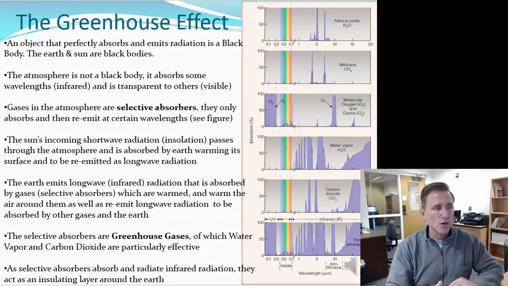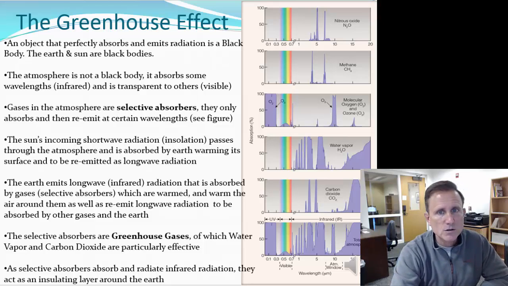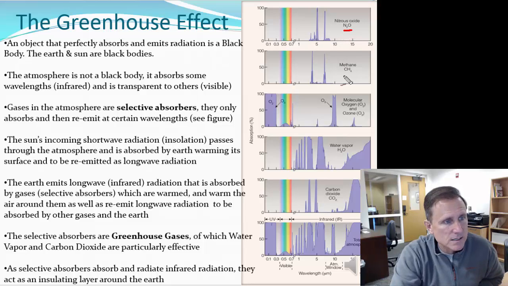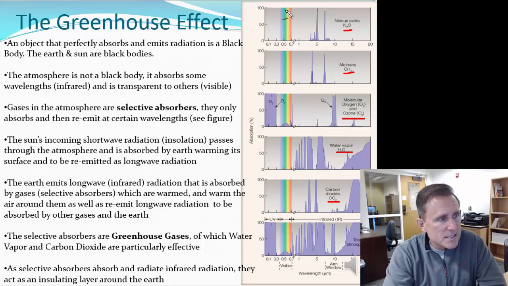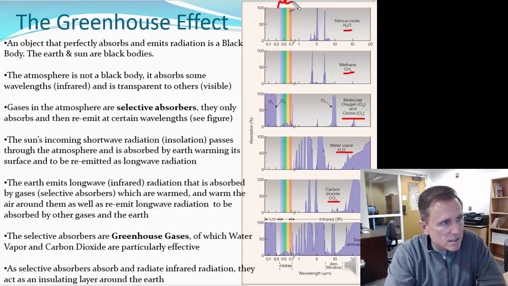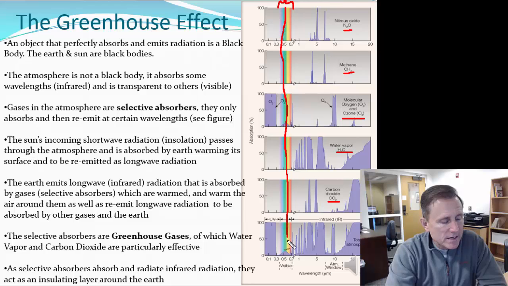All right, and this is how this works. Now, there's a lot of information here, but basically what you're looking at is all these different gases that we know as greenhouse gases: nitrous oxide, methane, oxygen, and ozone. Water vapor is the most important greenhouse gas because there's so much of it, and it's variable from place to place. Carbon dioxide, we all hear about that. This is the sun's wavelength of maximum emission, that visible light. And largely through all these gases, the atmosphere acts as a window. Largely, none of those gases absorb those short wavelengths.